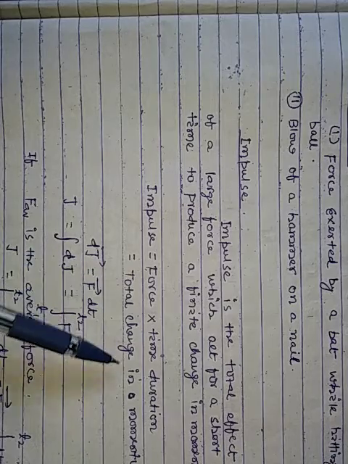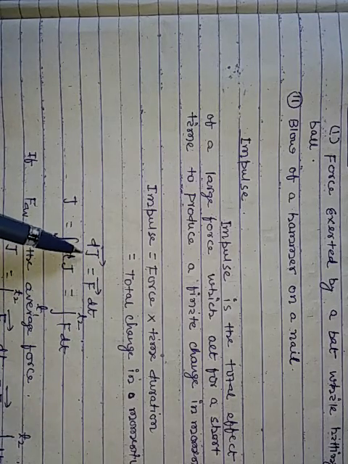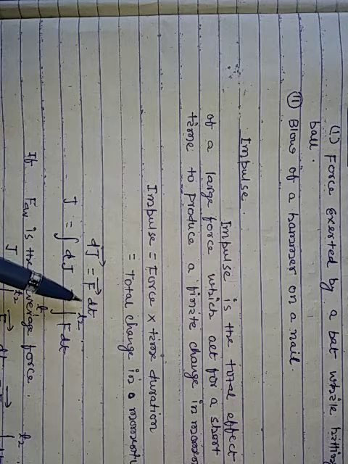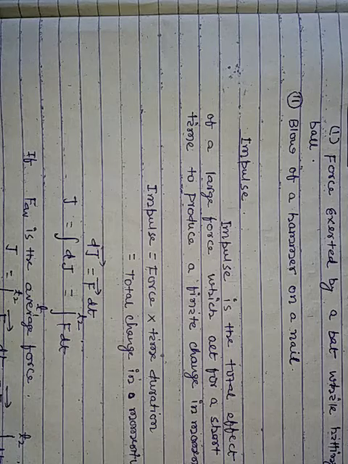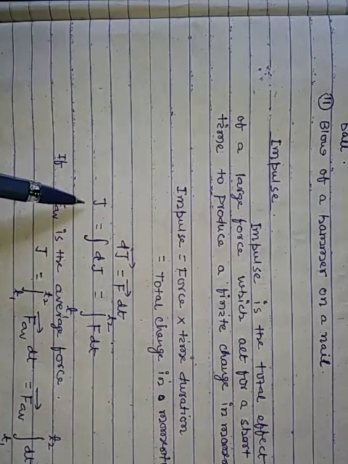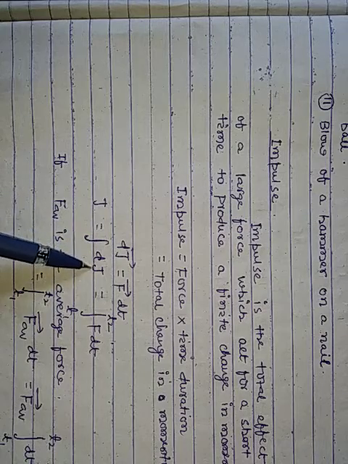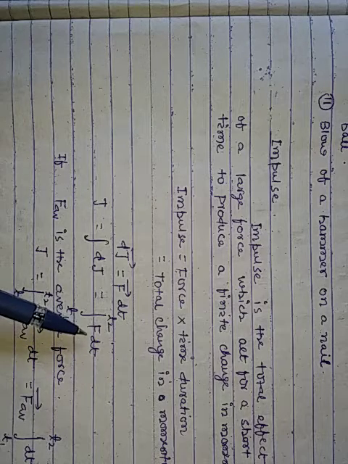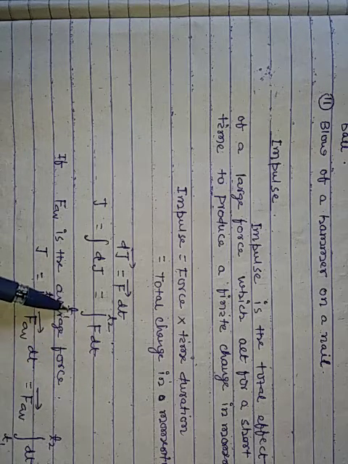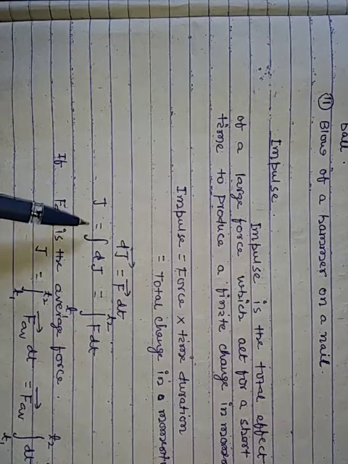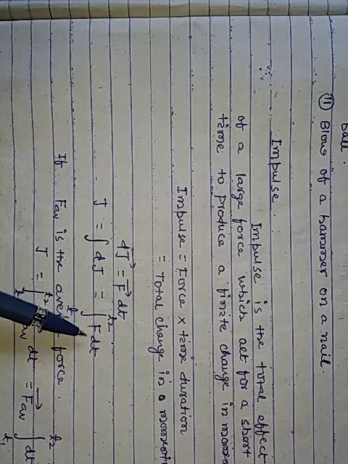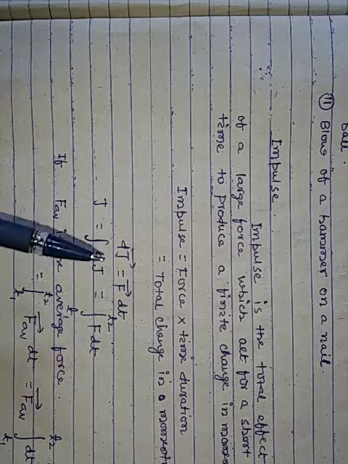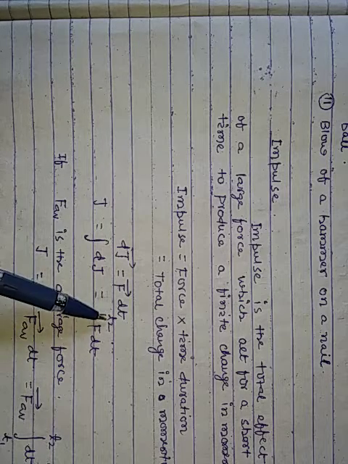So the total change in momentum, where dJ represents the change in momentum, is equal to F dt. The dt represents a short time interval. So J equals dJ, equals F dt. As we integrate over the time dt, from t1 to t2, J equals the integral of F dt from t1 to t2.